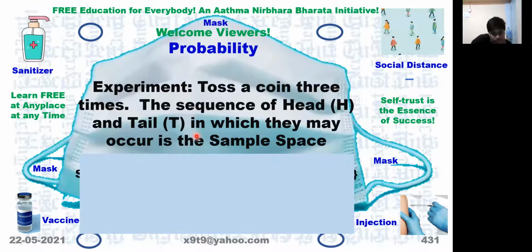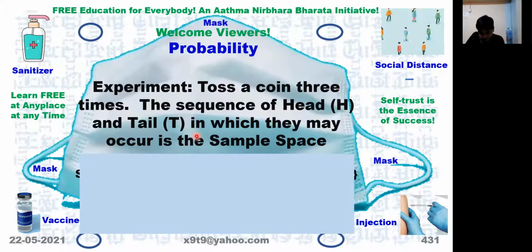So first you write HHH, then change the rightmost letter, then you go to the second one. When you change the second letter, the first one will again become H once and then T once.